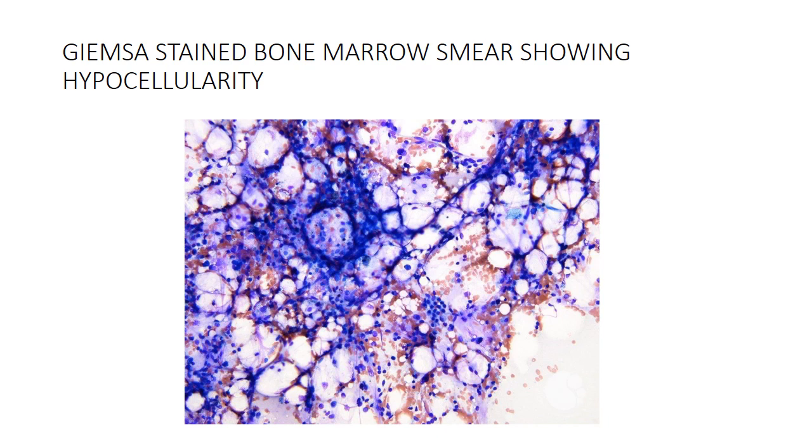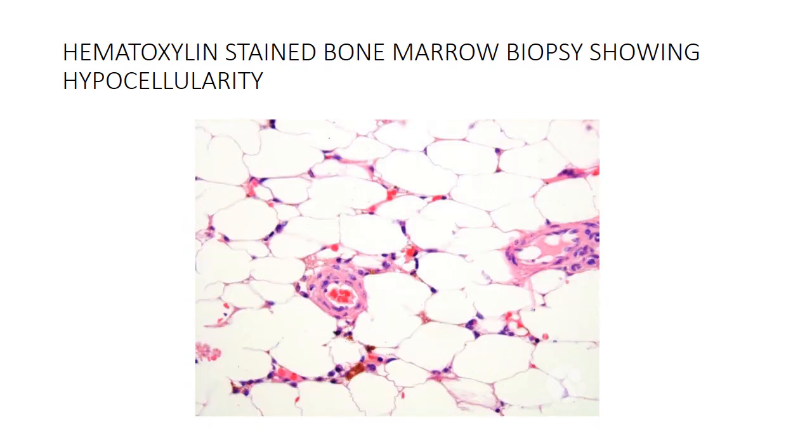Here, Giemsa stain of the bone marrow shows decreased hematopoietic cells, a large amount of fat cells, and you can see that fatty marrow is more in this picture, a hypocellular bone marrow.